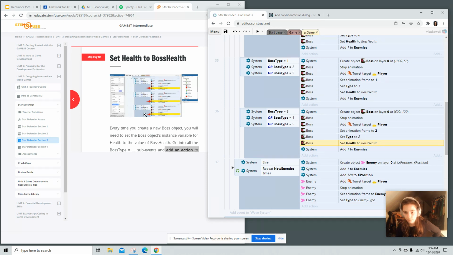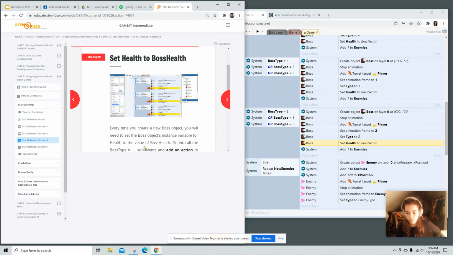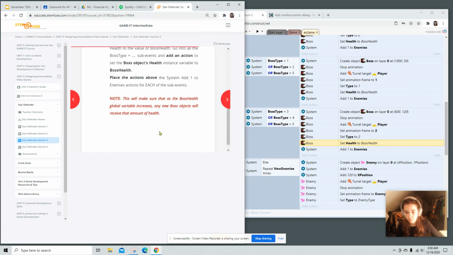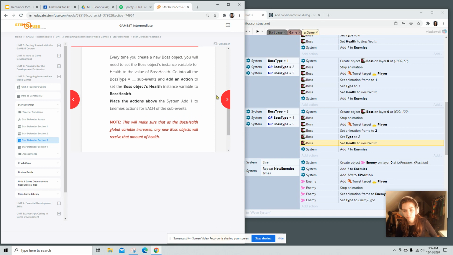And move it up one. All right, almost there. Yep, place objects above the add one.